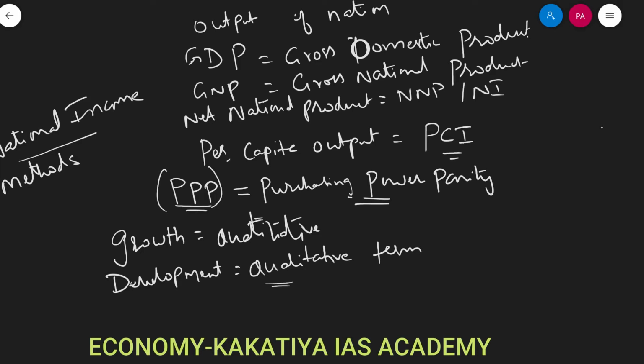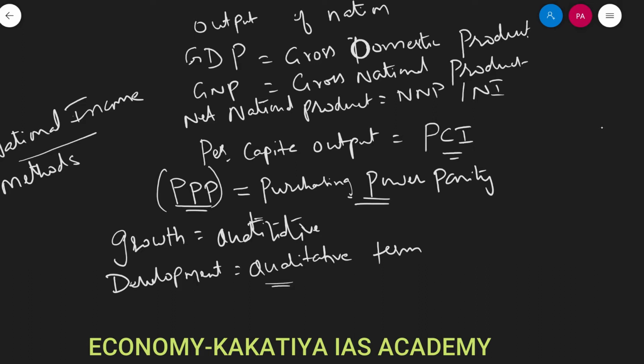Say, for example, it measures the quality of life of individuals. Today we have different ways of measuring development.